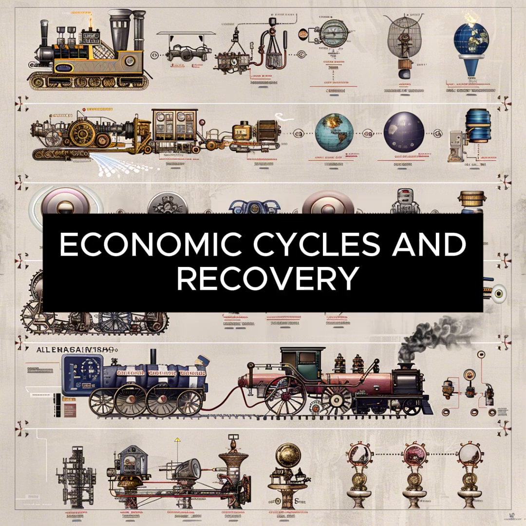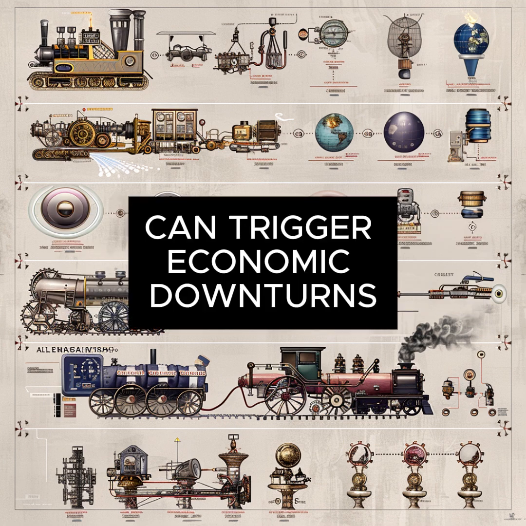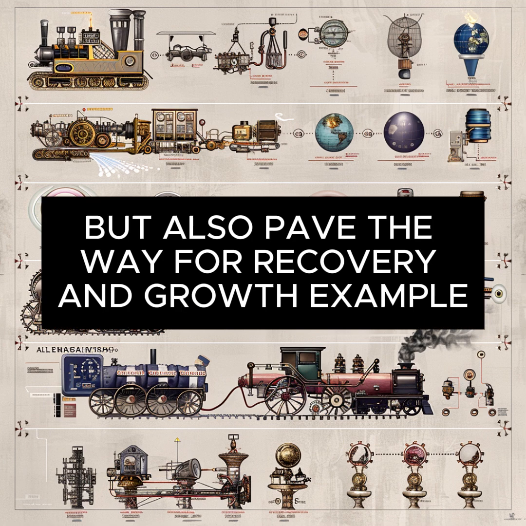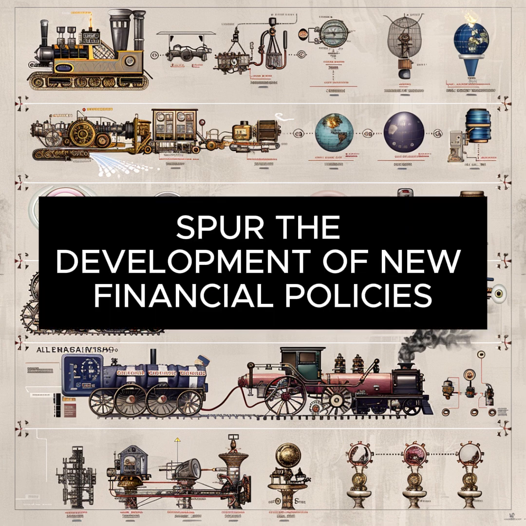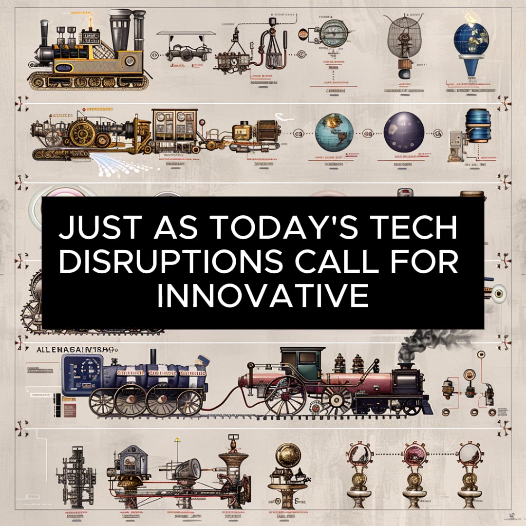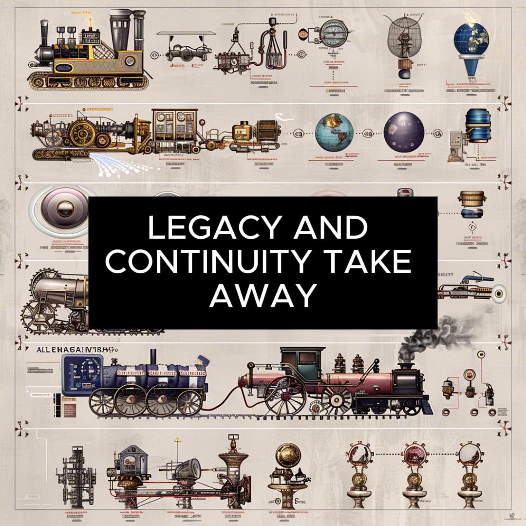29. Economic cycles and recovery. Takeaway: Technological revolutions can trigger economic downturns, but also pave the way for recovery and growth. Example: the Great Depression spurred the development of new financial policies, just as today's tech disruptions call for innovative economic solutions.